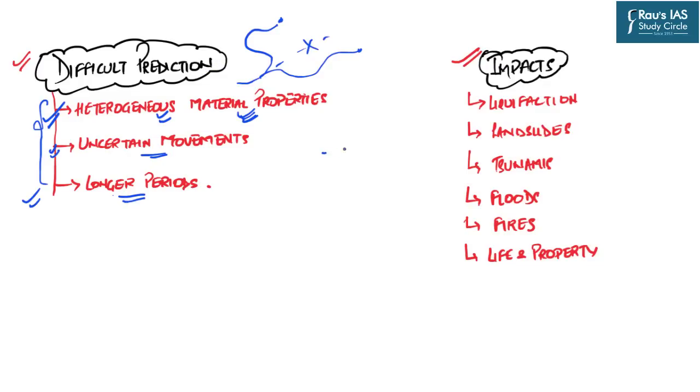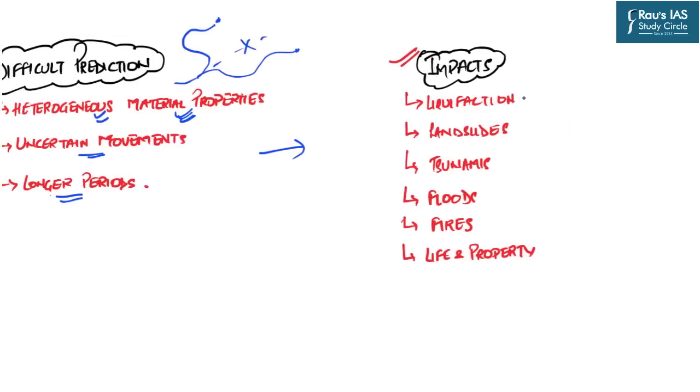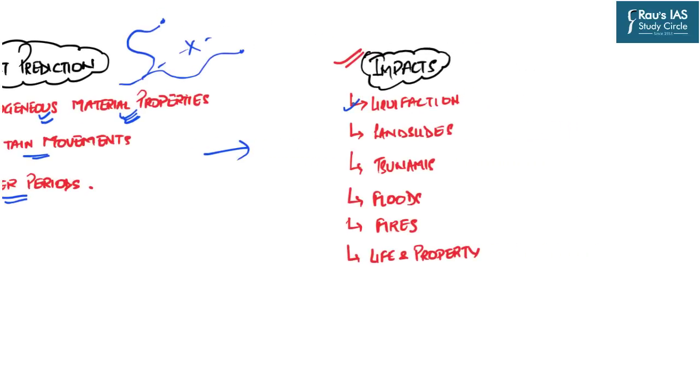In this line, now we should understand that what are the multifold impacts of these earthquakes. Now the first important impact is the liquefaction of the soil. Because of the continuous vibration and shaking of the earth, several granular materials come in contact with each other and get further reduced in size, and a time comes when they are transformed into liquid particles. And several other natural disasters are linked together. For example, the landslides can cause the earthquakes, and earthquakes in turn can cause the landslides also.